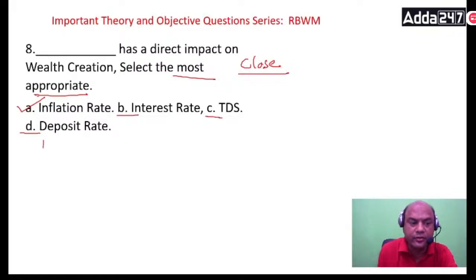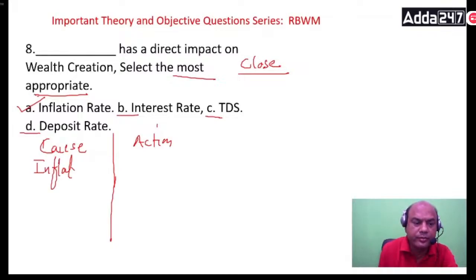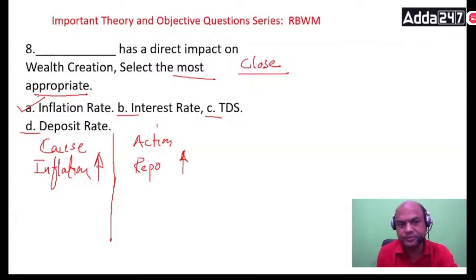If inflation is high, this is a cause, and this is the action by RBI, cause and action. So the cause is inflation too high. If inflation is too high, then the action is to increase the repo rate or interest rate. You can call it repo increase. This interest rate or repo rate is one and the same. So increase the repo rate. Now this will reduce the inflation, but this will also increase the remaining ones.